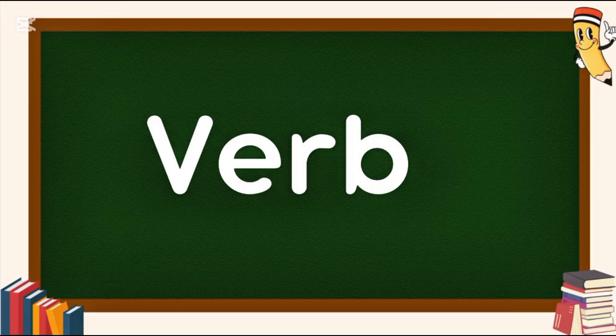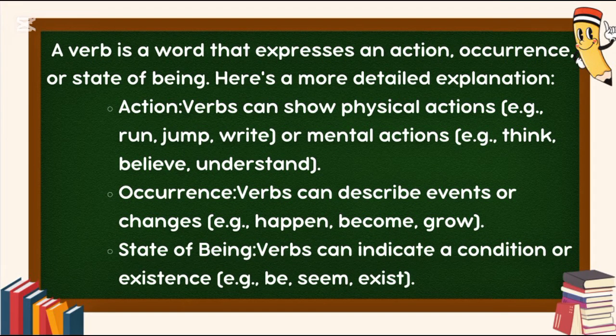Verb. A verb is a word that expresses an action, occurrence, or state of being. Here's a more detailed explanation. Action. Verbs can show physical actions. Example: run, jump, write, or mental actions. Example: think, believe, understand.